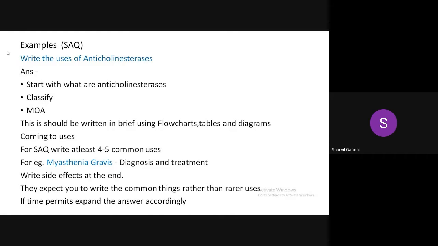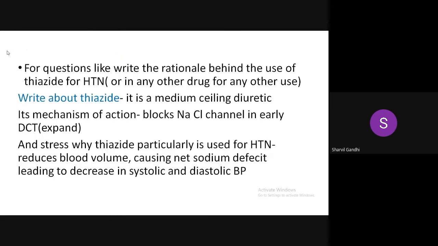So if time permits, expand the answer accordingly. Write the side effects at the end. This will fetch you some brownie points. That's it. Next. For questions like "write the rationale behind the use of any drug for any condition."